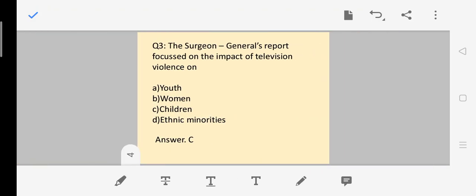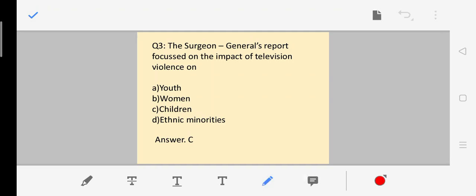Next question. The Surgeon General report focused on the impact of television violence on youth, women, children or ethnic minorities. The answer of this is answer C, that is it focused on the impact of television violence on children. So this is the right answer.